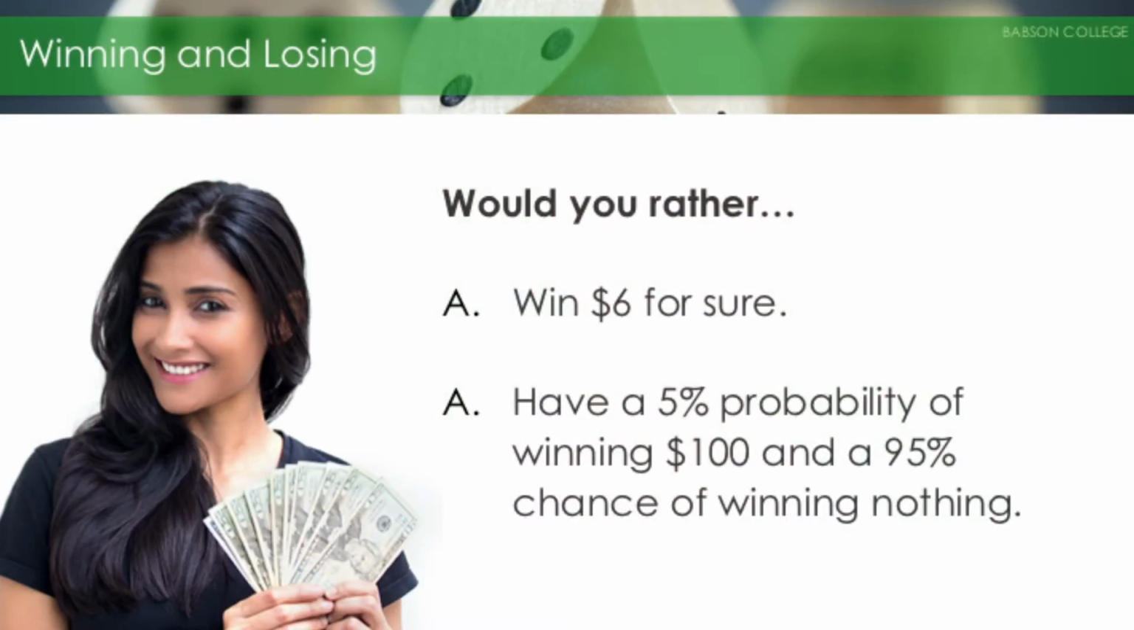So are we always risk-averse when presented with the possibility of a gain and risk-seeking when presented with the possibility of a loss? If only it were that easy. Let's consider the following two sets of options. In the first, would you rather A, win $6 for sure, or B, have a 5% probability of winning $100 and a 95% chance of winning nothing?